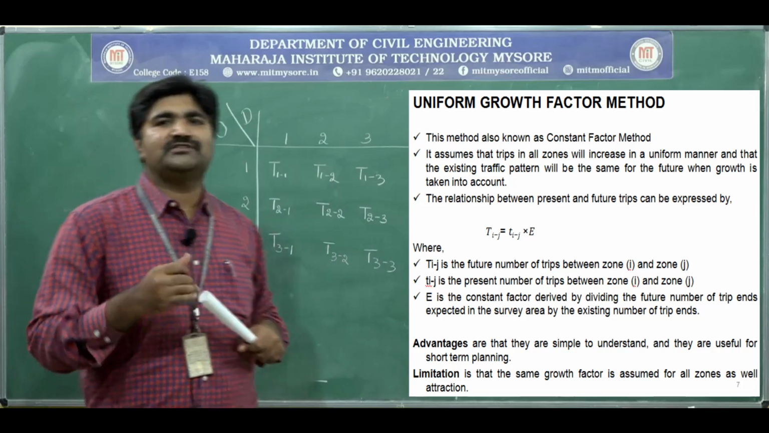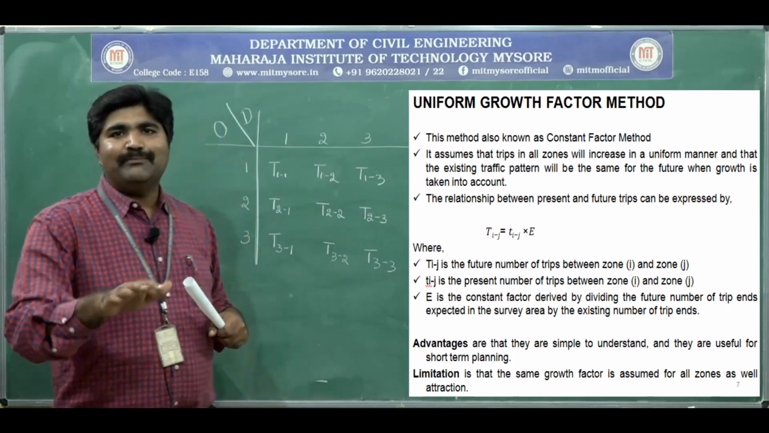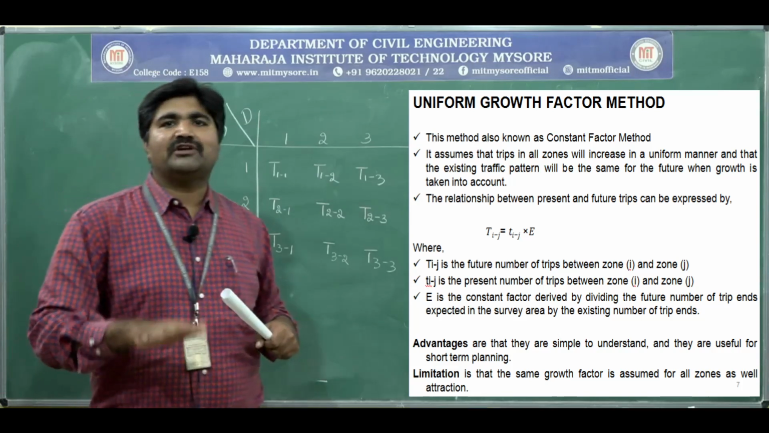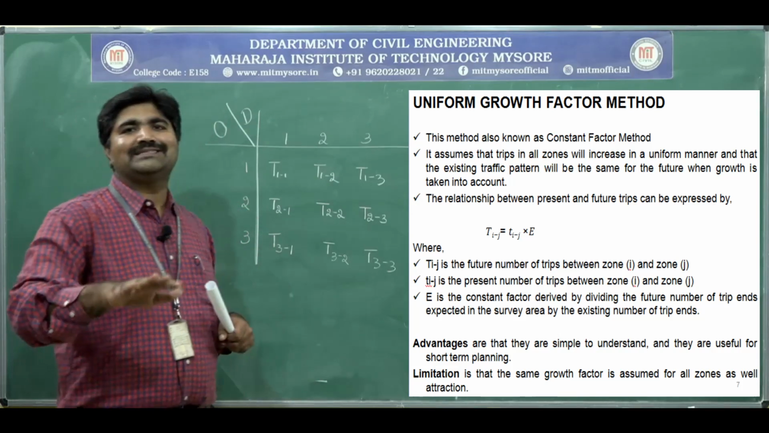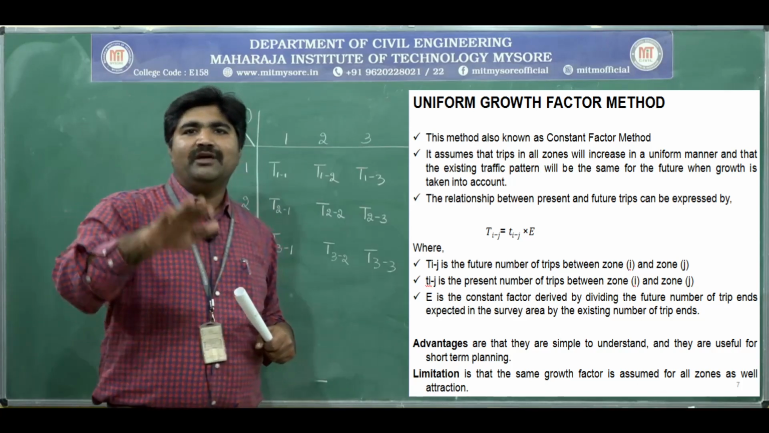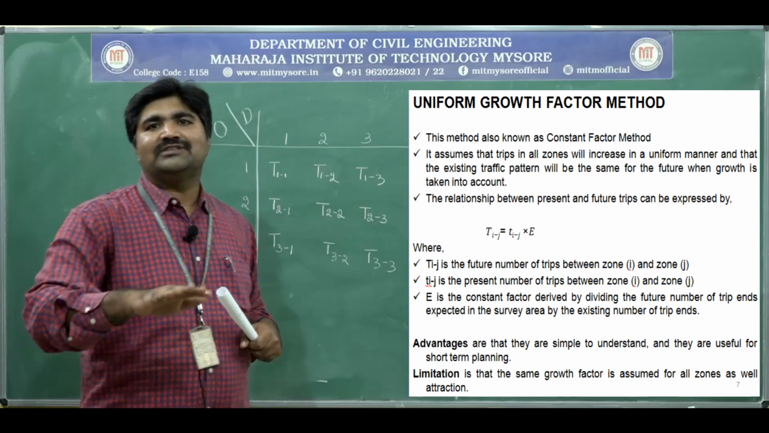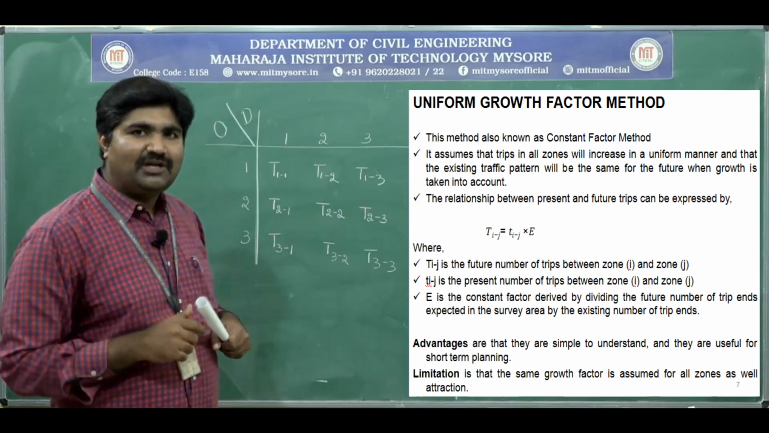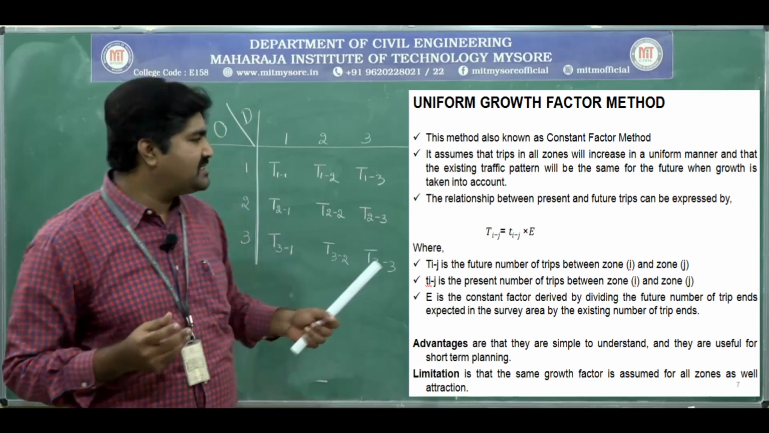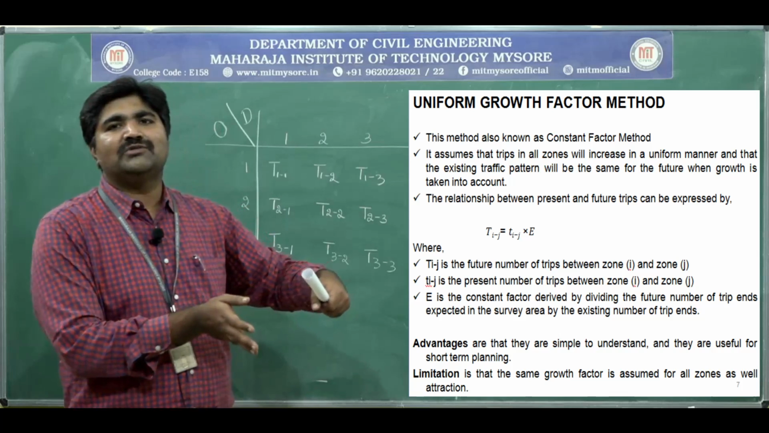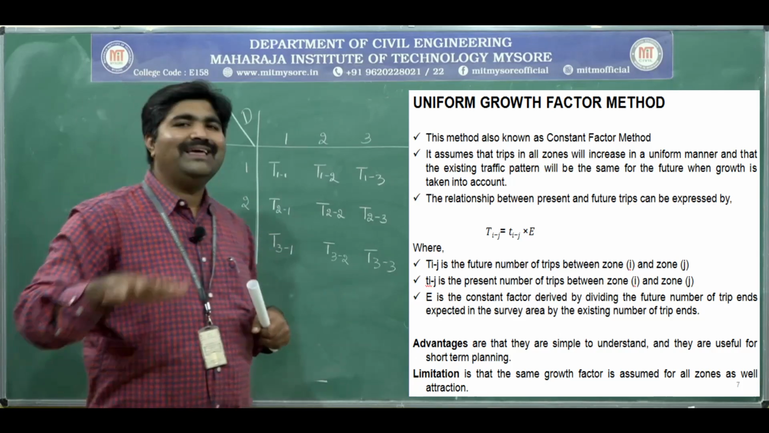See, the advantage of this method is that it is very simple and very easy to understand, and this method is applicable for short term planning for small cities and towns, where the external factors and land use changes will be very little. See, the limitation is that the growth factor is assumed to be the same. The growth factor will be assumed the same for all zones in the city.